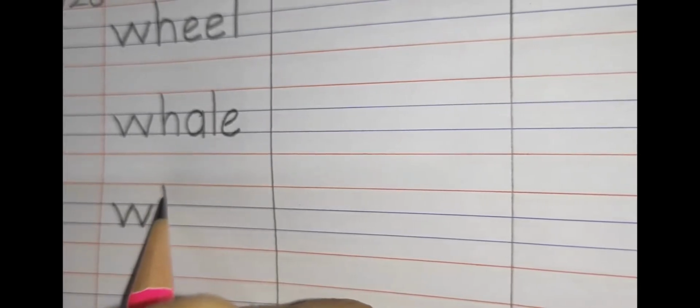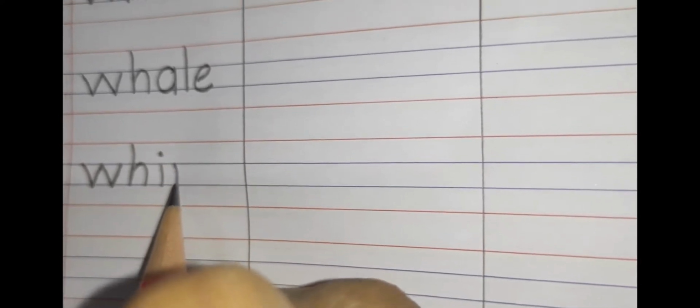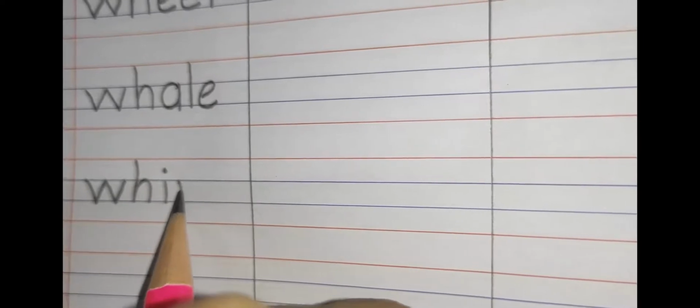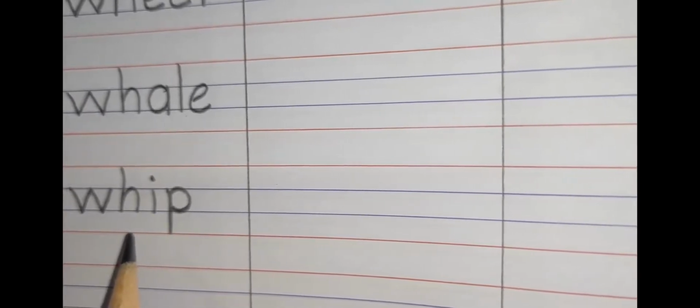For H, standing line from red to blue line and a curve. For I, standing line between blue lines and a small dot. For P, standing line from blue to red line, go up and make a curve between blue lines. W-H-I-P, whip. Whip is a long thin piece of leather or rope fastened to a stick.